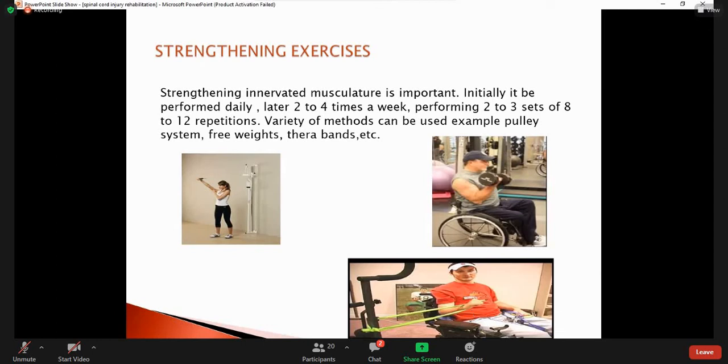TheraBand is a plastic band, a stretching material, and it has different resistances we use according to the power of the patient. And this again works as a resisted exercise to strengthen the muscles, but it should be the innervated muscles.